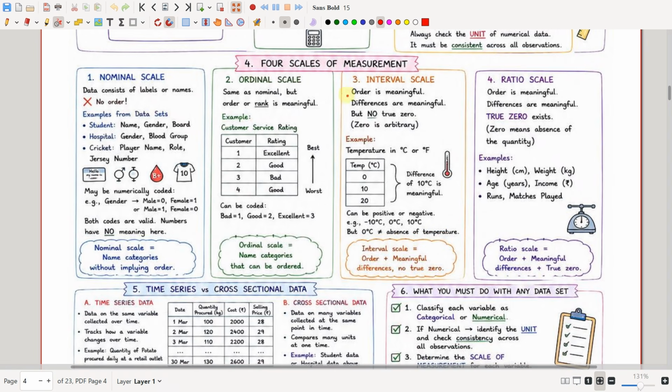So interval scale is order plus meaningful differences, but you will not have true 0. That is, you can go beyond 0 to the negative values. But in ratio scale, order is meaningful, differences are meaningful, and true 0 also exists. See, for height, if you get 0, it means there is no height for him. Absence of height is there, and you cannot represent the height as minus 20 centimeters. You cannot go beyond 0, and 0 means empty here. So the ratio scale is order plus meaningful differences plus true 0.